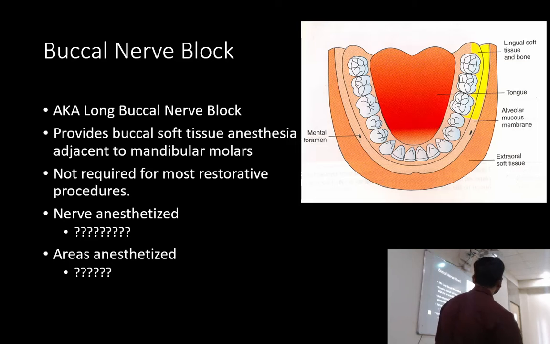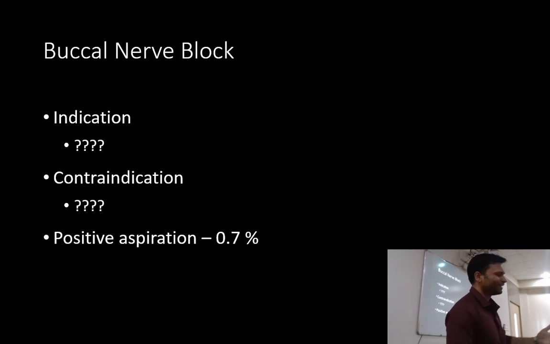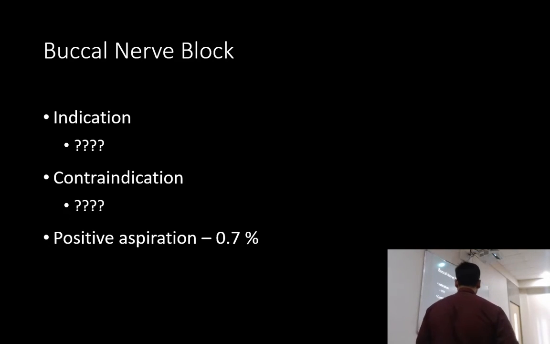As I mentioned earlier, it provides buccal soft tissue anesthesia in the molar region. The nerve anesthetized is only one, the buccal nerve. The area anesthetized is the buccal mucoperiosteum in the mandibular molar region. So the indication is any soft tissue surgery in the molar region, on the buccal side of the molar region. And I had told you the contraindication.